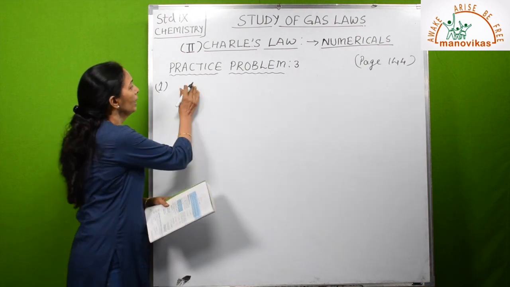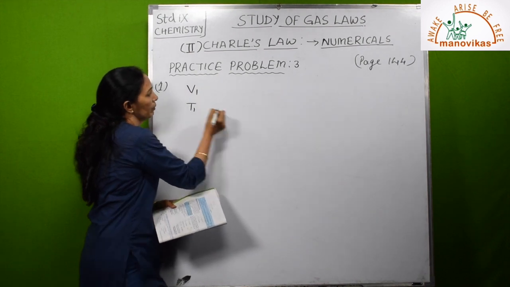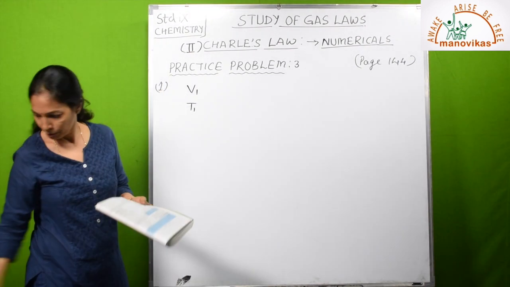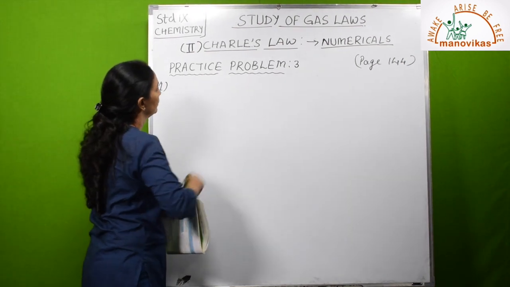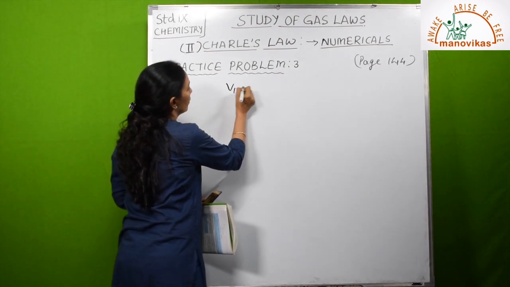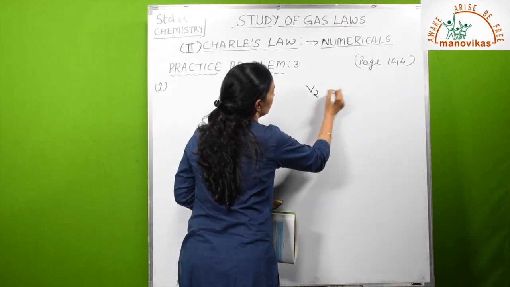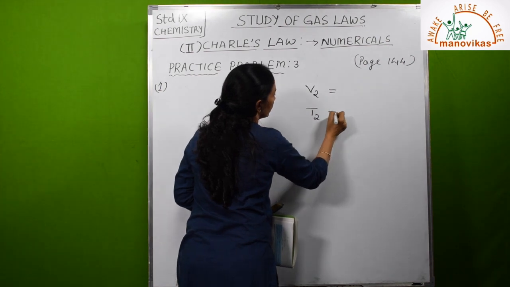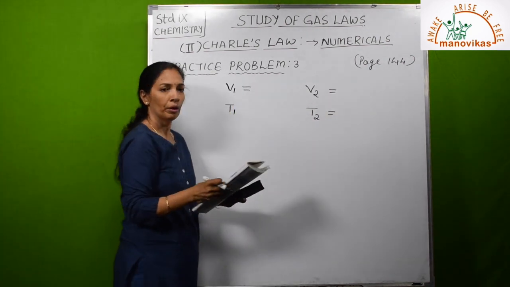Let us write what is given. V1, T1, then V2, T2. Now what is V1? It's not given.